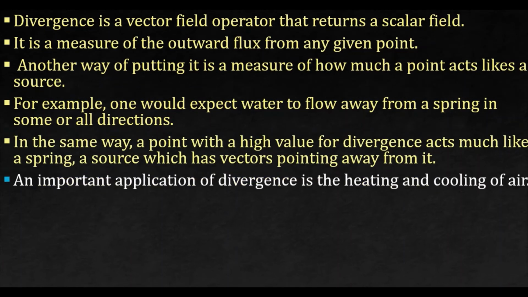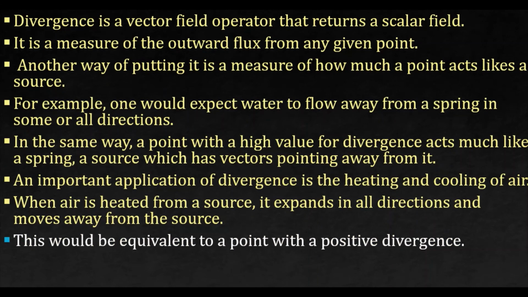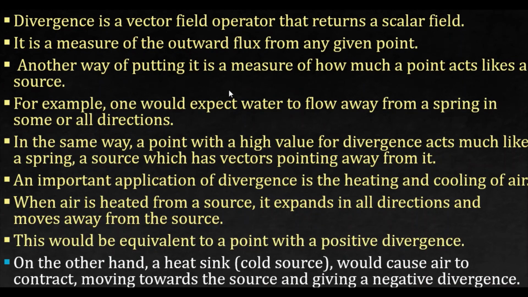An important application of divergence is the heating and cooling of air. When air is heated from a source, it expands in all directions and moves away from the source. Its direction is outward. This is equivalent to a point with positive divergence, as we just discussed. On the other hand, a heat sink, that is cooling, would cause the air to contract, moving towards the sink and giving negative divergence.